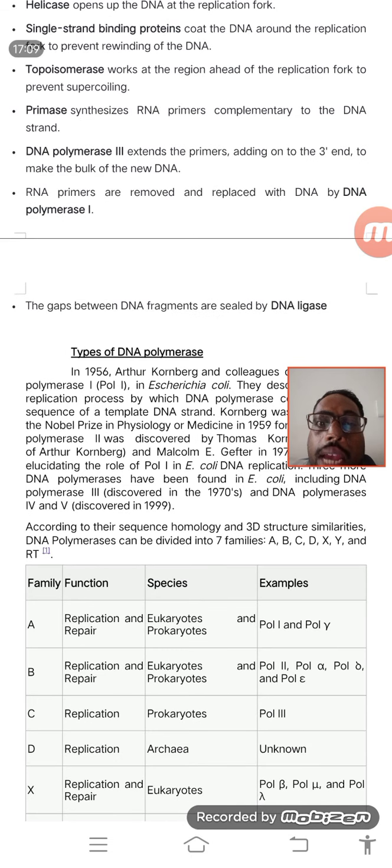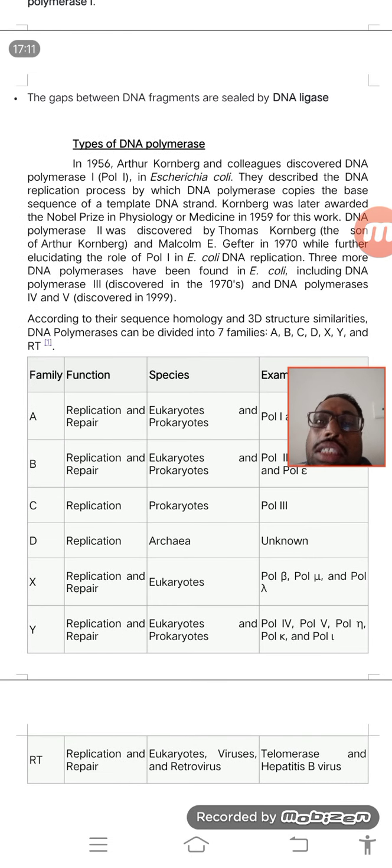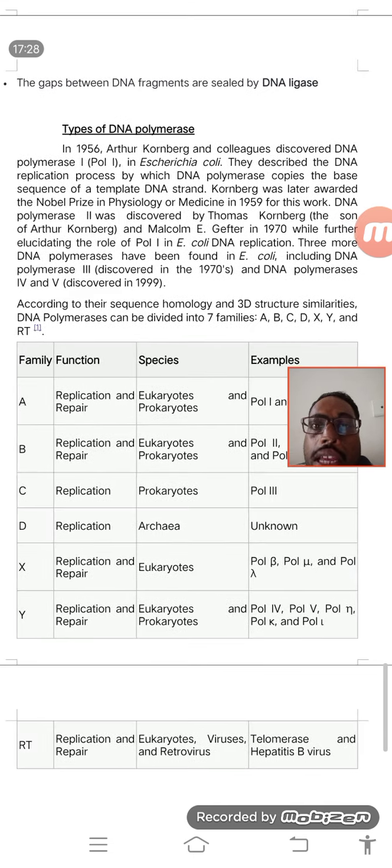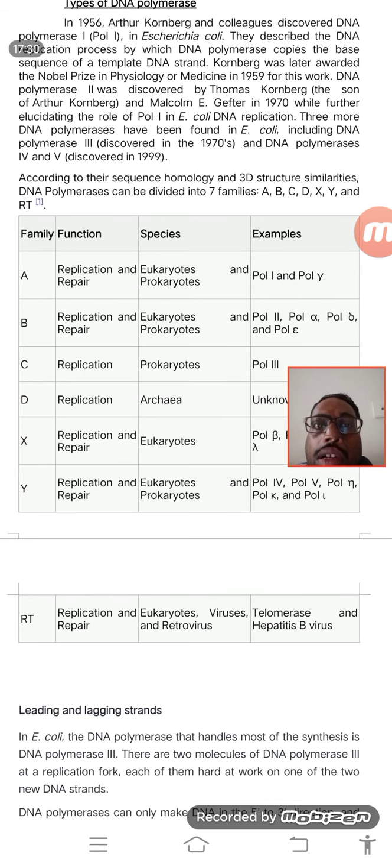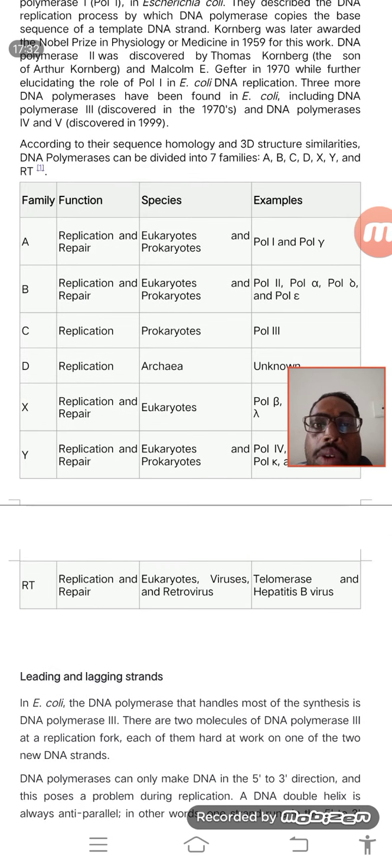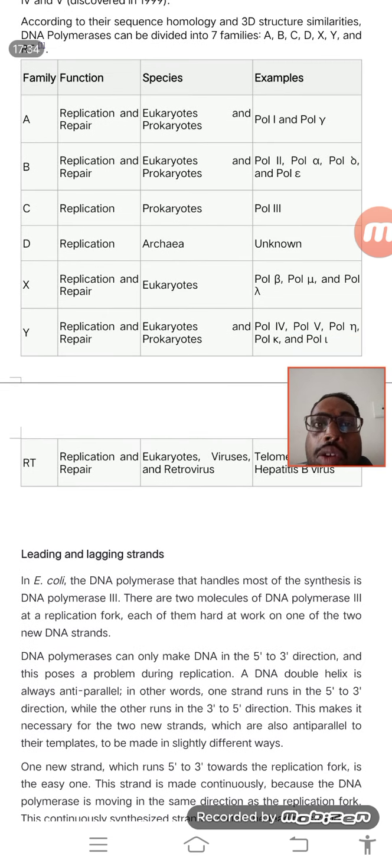Then there are different types of DNA polymerase. This is just for your understanding. CBSE is not going to ask any questions on the types of DNA polymerase. Because in the DNA polymerase family there are 6 families, and in each family there are different types of polymerase. That is DNA polymerase 1, 2, 3, 4, lambda. So these are there. This is just for your understanding.